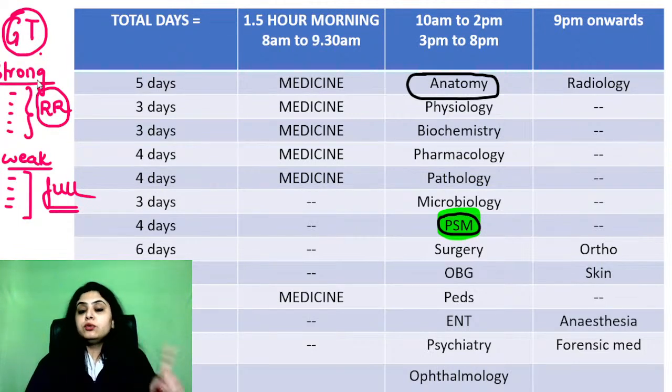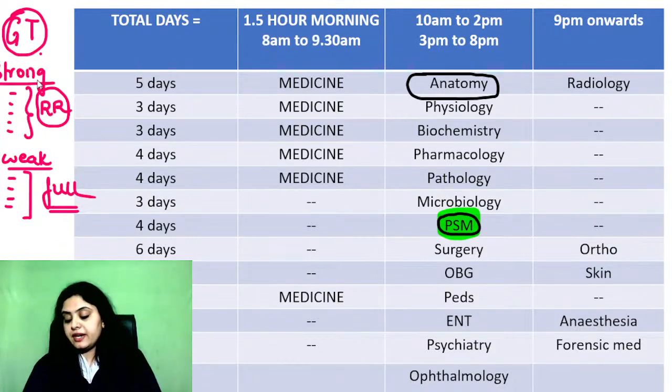But don't do this: I haven't done the full course, I haven't seen the rapid review, and straight away I'm going to jump onto First Aid and expect that First Aid is going to work wonders for me. No, honestly, it will not. For First Aid you genuinely need a very good base, because everything is written very concisely. It's totally bulletized, so they assume that you have a certain baseline knowledge already. So if you finished all the other things, then you can jump to First Aid, but not directly.